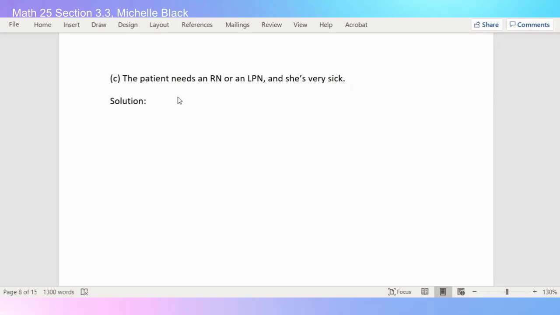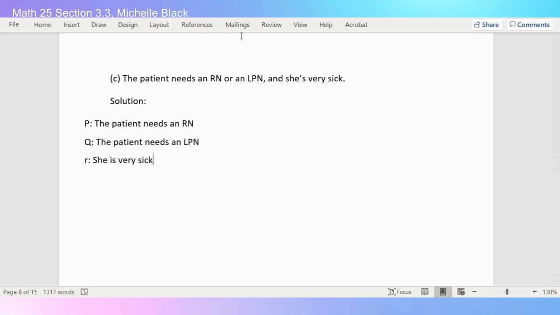So the patient needs an RN will be our P. Maybe I'll type it out again. So we'll have P say the patient needs an RN. I'll let Q say the patient needs an LPN. And I'll let R say she is very sick.